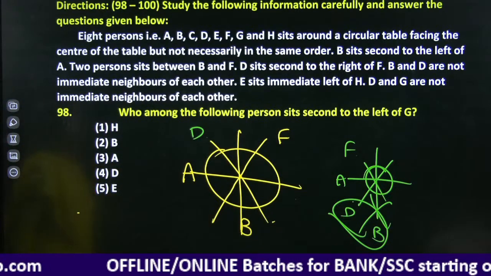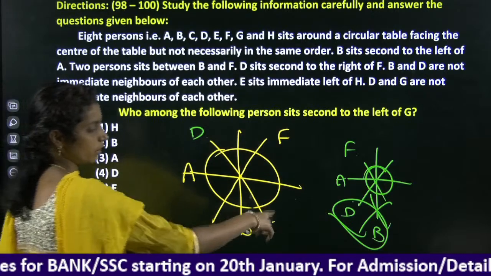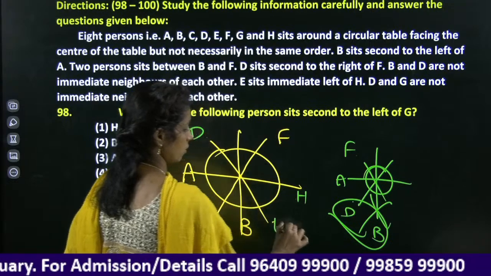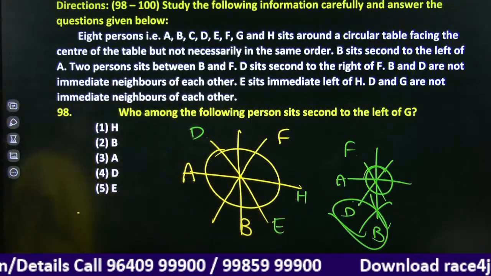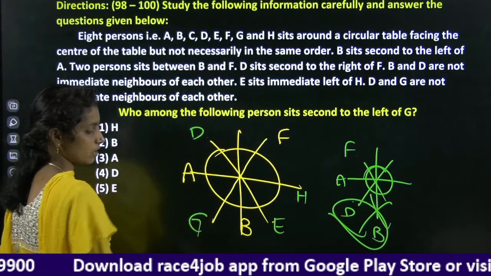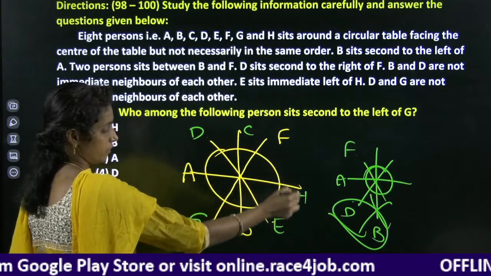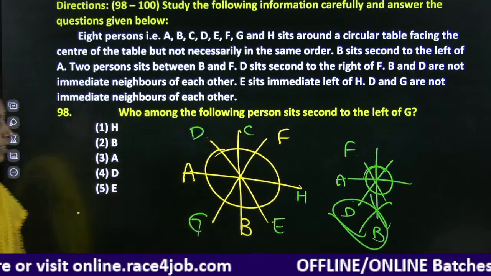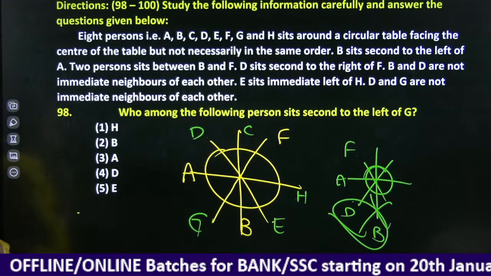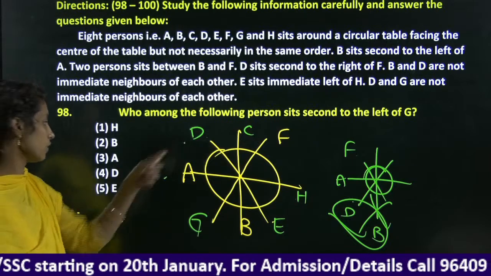E sits immediate left of H, so the only possibility is H, E. D and G are not immediate neighbors to each other, so you consider G is here. A, B, C, D, E, F, G, H. We completed our circular arrangement. Who among the following persons sits second to the left of G? First left, second left. Here it is D.